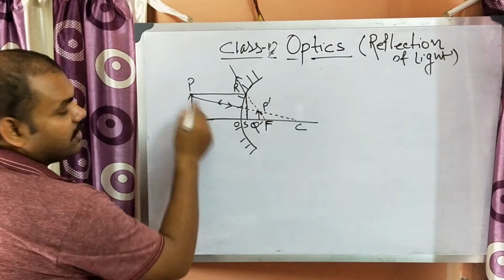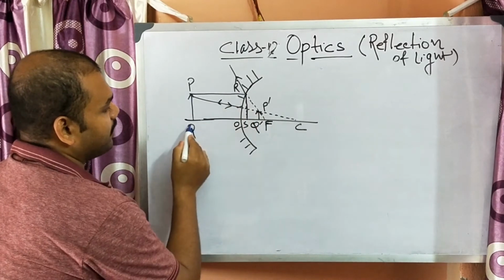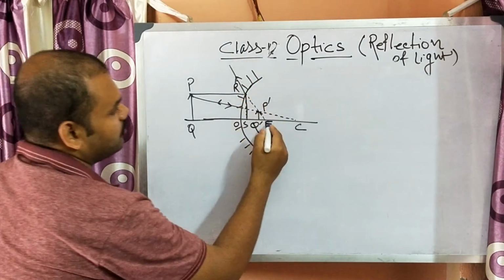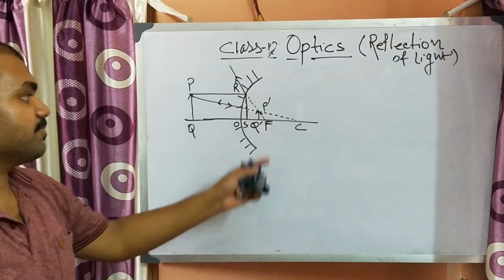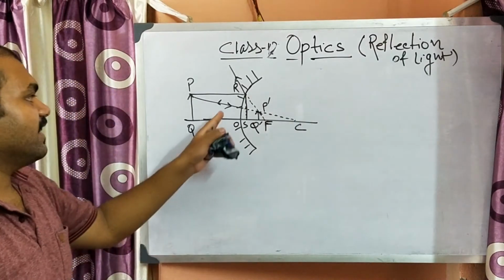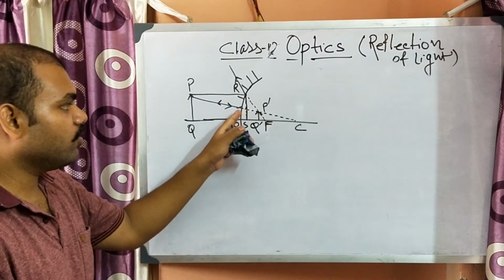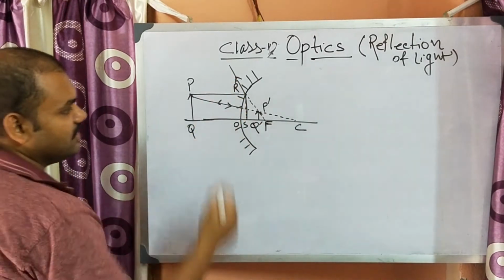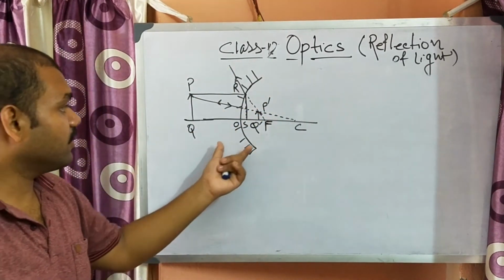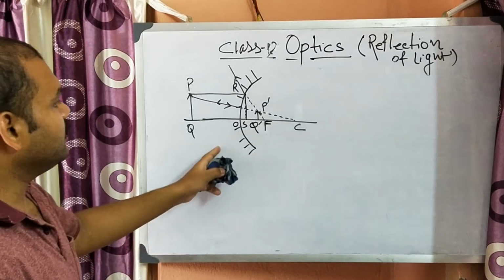Suppose PQ is the object, and a ray which is coming from P parallel to the axis, after reflection, will go through this point. Okay, so it will appear to diverge from this point which is known as the principal focus, and one ray which is directed to the center of curvature will go through that line itself after reflection. Okay, so there will be no deviation or deflection of the light like in this case. So this is the image formed by a convex mirror.